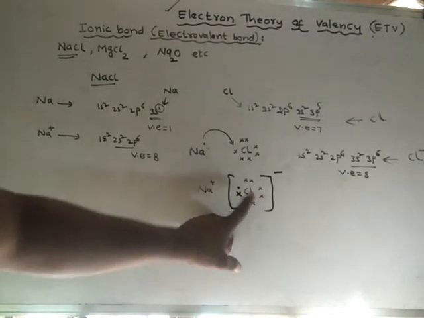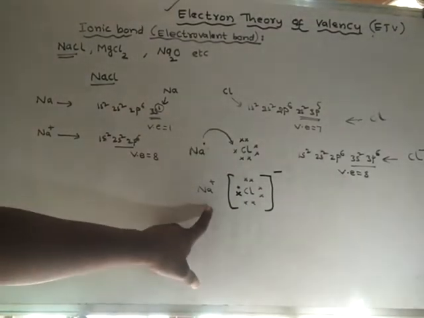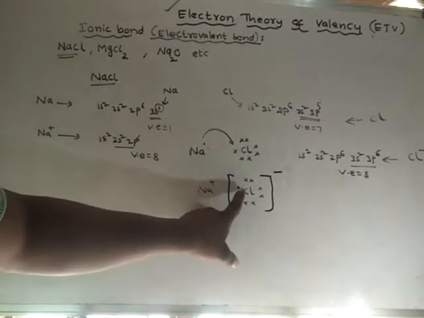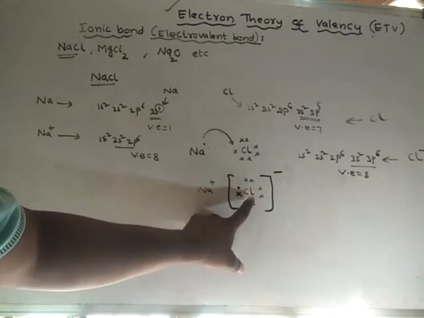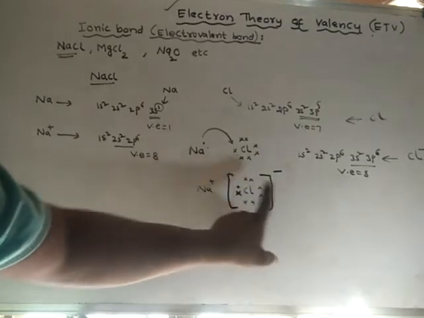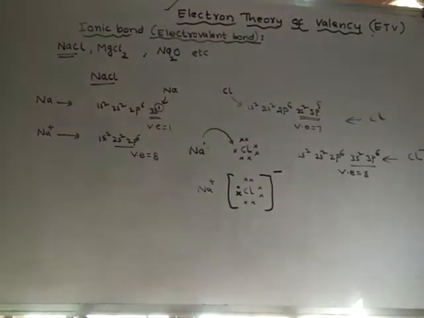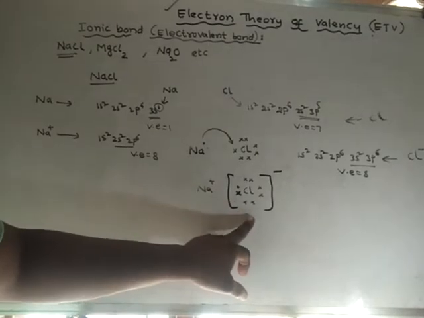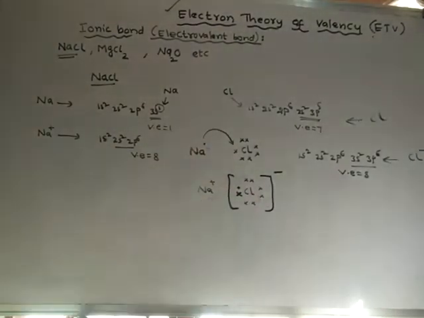Chlorine has got only one electron from sodium, so it gets one extra negative charge. We indicate that negative charge on the top of the bracket like this. This is the way the sodium ion and chloride ion are formed.